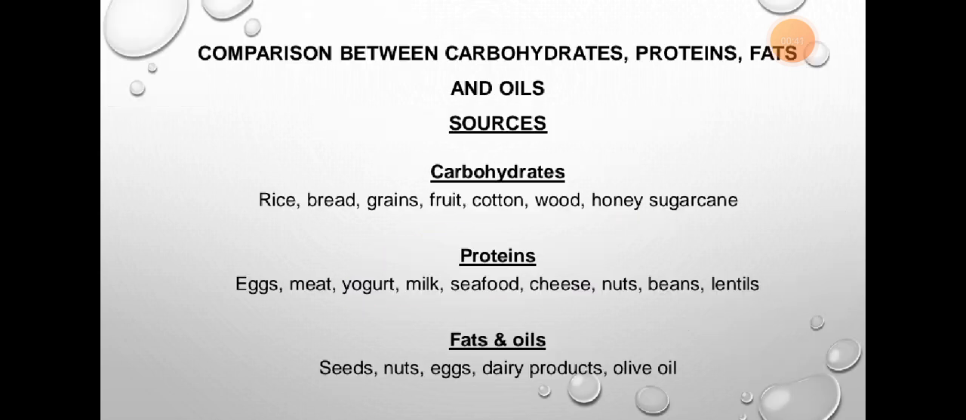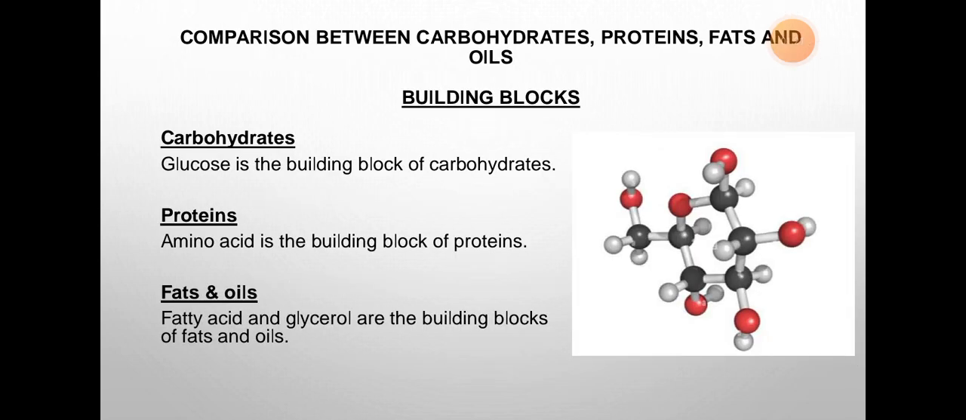Okay, balanced diet. Now, comparison between carbohydrates, fats, and proteins. We have done it in the previous video, but if you have not seen it and want to check, I'll provide its link in this video too. Carbohydrates: examples are rice, bread, grains, fruit, cotton, wood, honey, sugar cane. These are all the foods which are rich in carbohydrates. Proteins are egg, meat, yogurt, milk, seafood, cheese, nuts, beans, lentils. These are all the foods which are rich in proteins. Now, fats and oils: seeds, nuts, eggs, dairy products, olive oil. These are all the foods which are rich in fats and oils.